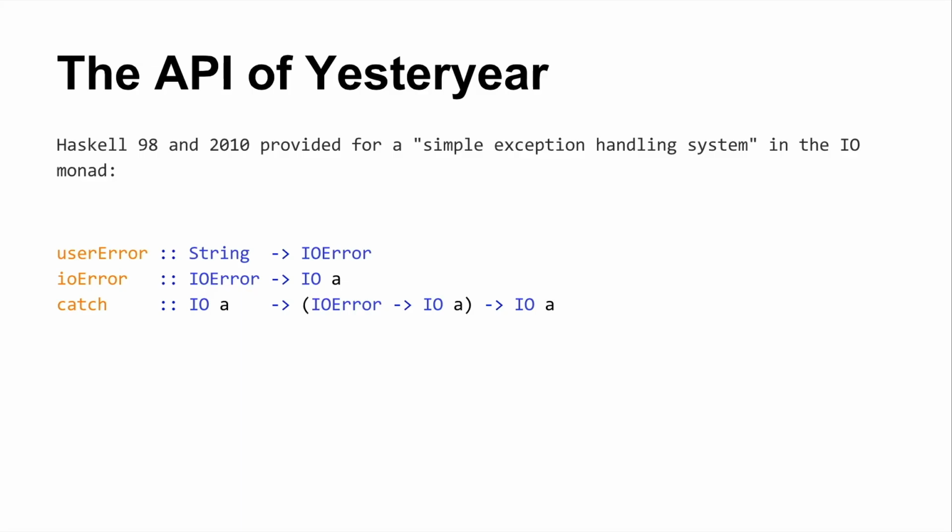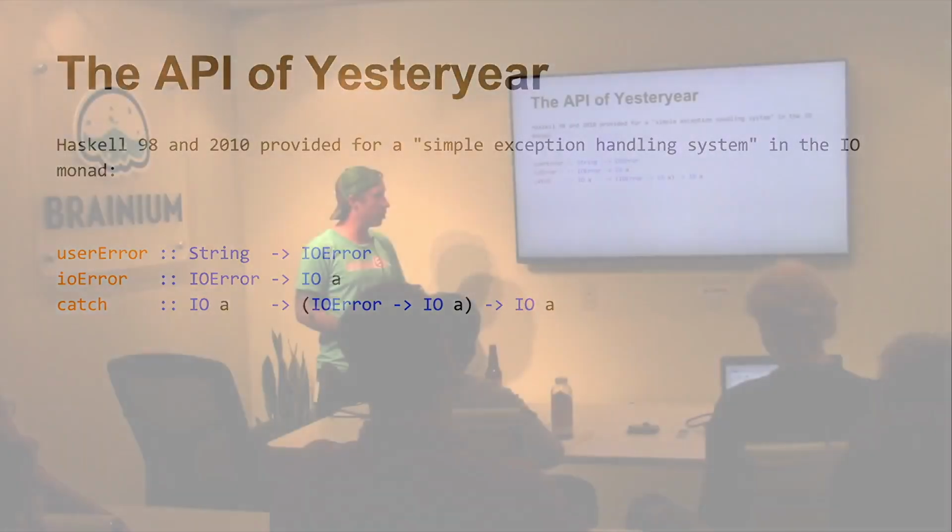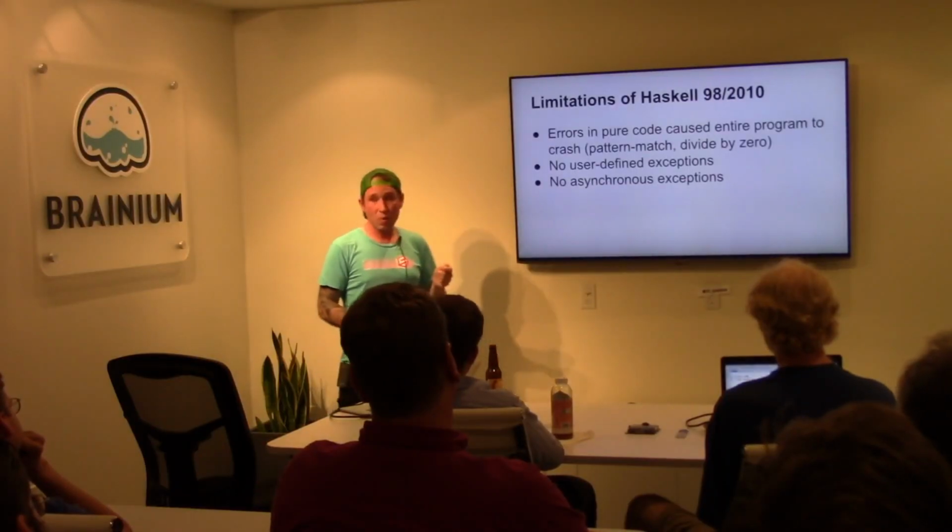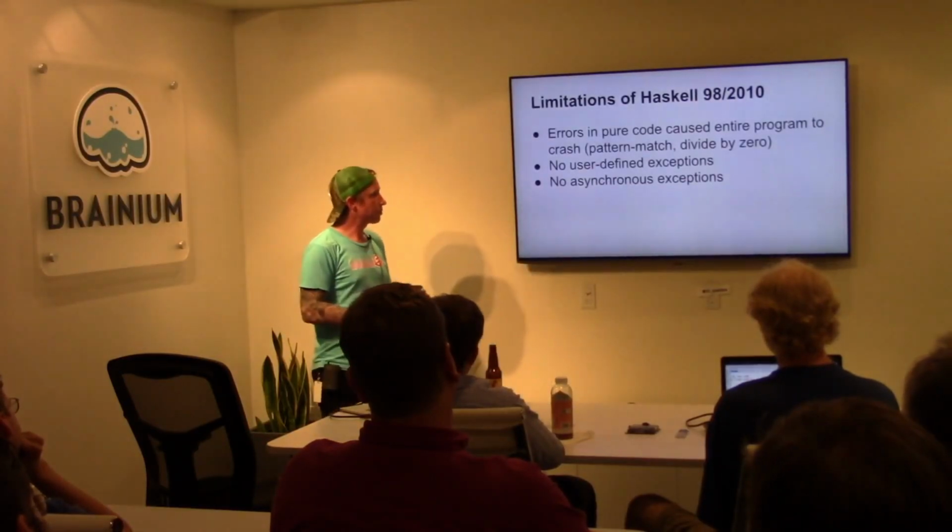Haskell 98 and Haskell 2010 did have a notion of exceptions, but it was a little different than what you have today. You got a simple exception handling system in the IO monad. So you could do things like create your own IO error, and you could throw an IO error in the IO monad, and you could catch IO errors in the IO monad. But you couldn't do things like raise exceptions in pure code. You couldn't create your own exceptions. You could only use this IO error thing. And there was no way of dealing with asynchronous exceptions.